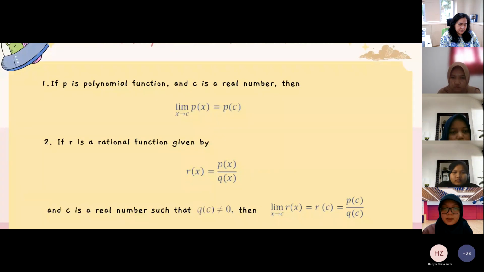If P is a polynomial function and c is a real number, then the limit as x approaches c of P of x equals P of c. If R is a rational function given by R of x equals P of x over Q of x, and c is a real number such that Q of c is not equal to 0, then the limit as x approaches c of R of x equals P of c over Q of c.